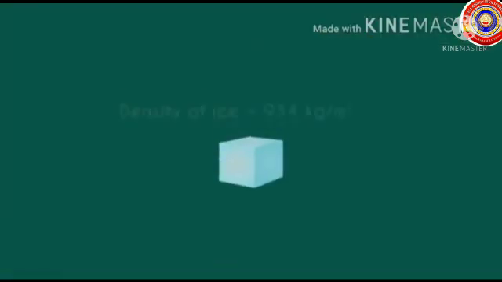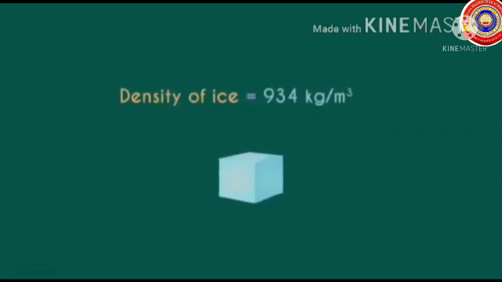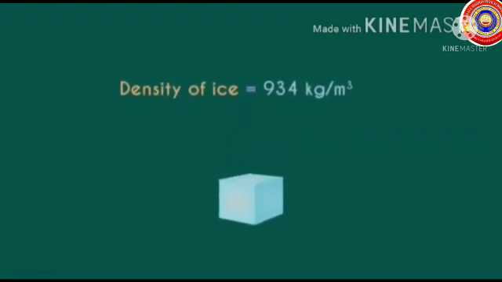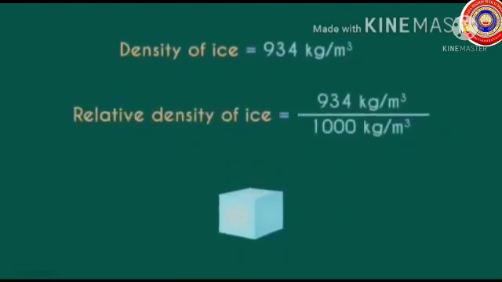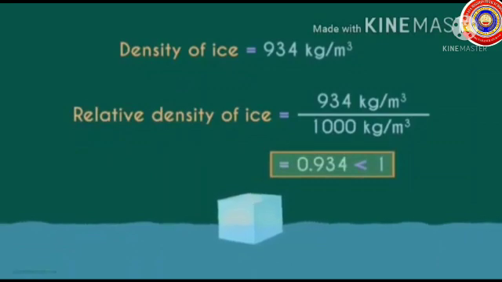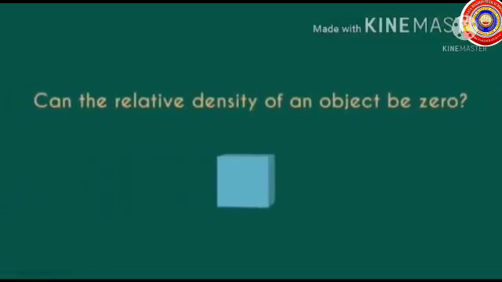Here you can see an ice block. The density of ice equals 934 kg per meter cube. And by finding the relative density of ice with water, the value is 0.934, which is less than 1. So, it will float.